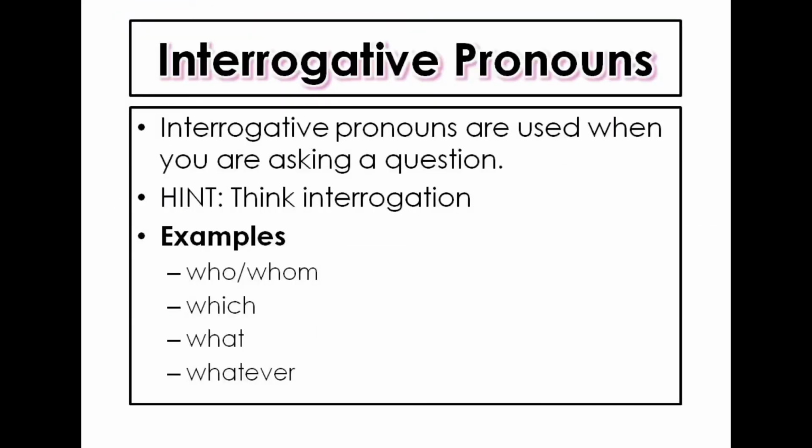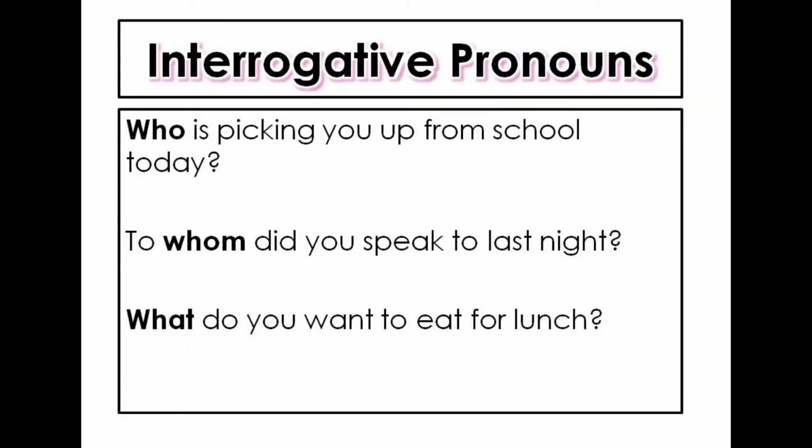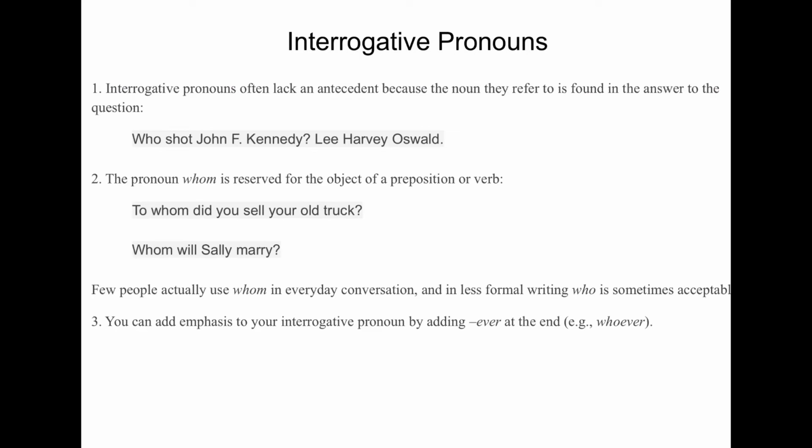Next up, interrogative pronouns. These are used when you're asking a question. Think interrogation. Who is picking you up from school today? To whom did you speak to last night? What do you want to eat for lunch? Interrogative pronouns often lack an antecedent, because the noun they refer to is found in the answer to the question. For example, who shot John F. Kennedy? Here's our interrogative pronoun. The answer is Lee Harvey Oswald.